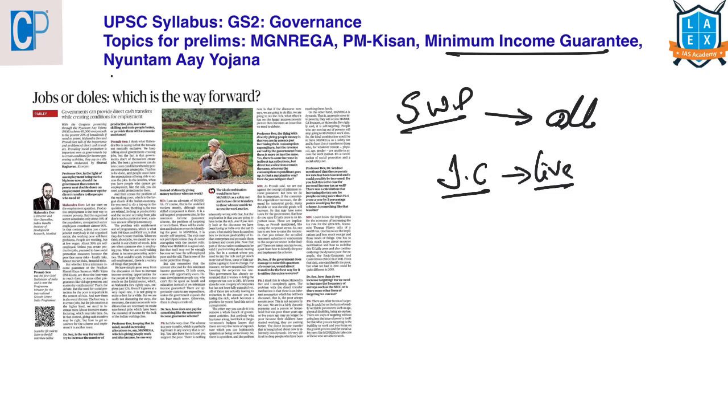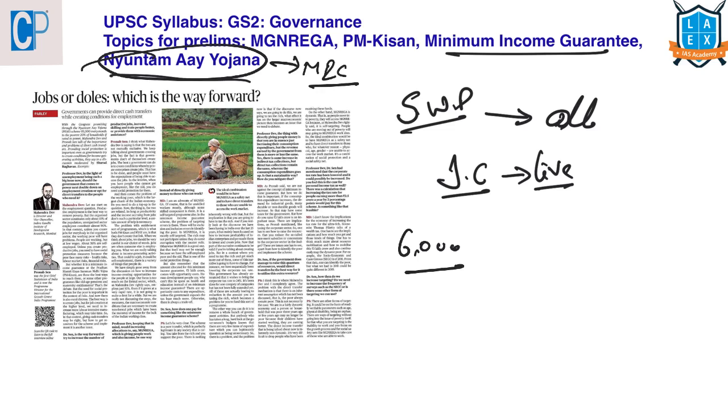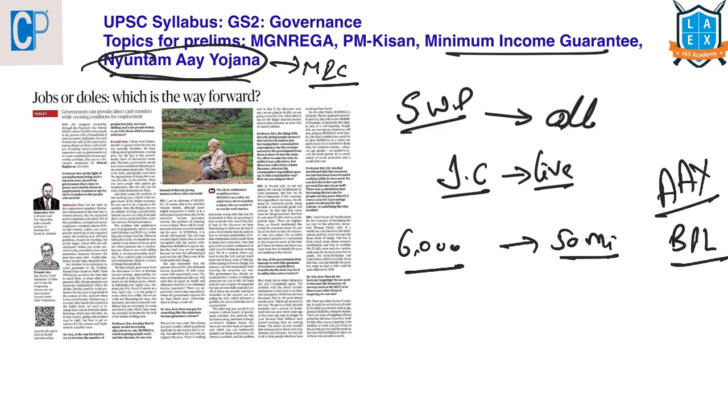Then what is this Nyuntam Yojana? The Congress party in its manifesto has promised that it will launch this minimum income guarantee scheme. This Nyuntam Yojana is a minimum income guarantee scheme which will transfer 6,000 rupees per month into the bank accounts of 15 million families who comprise the poorest of the poor, that is people belonging to AAY and below poverty line, Antodaya Anna Yojana. And this will cost around 3.6 lakh crore to the exchequer.